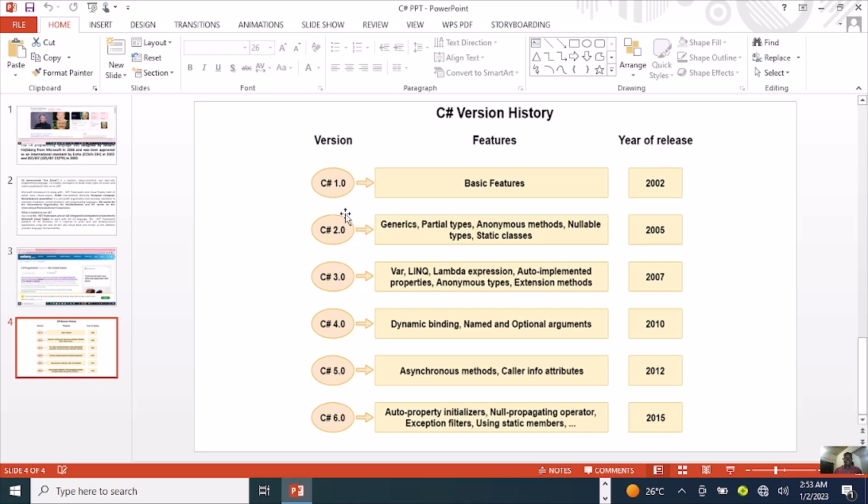C Sharp 1.0 was released in 2002, 2.0 in 2005, 3.0 in 2007, 4.0 in 2010, 5.0 in 2012, and 6.0 in 2015.